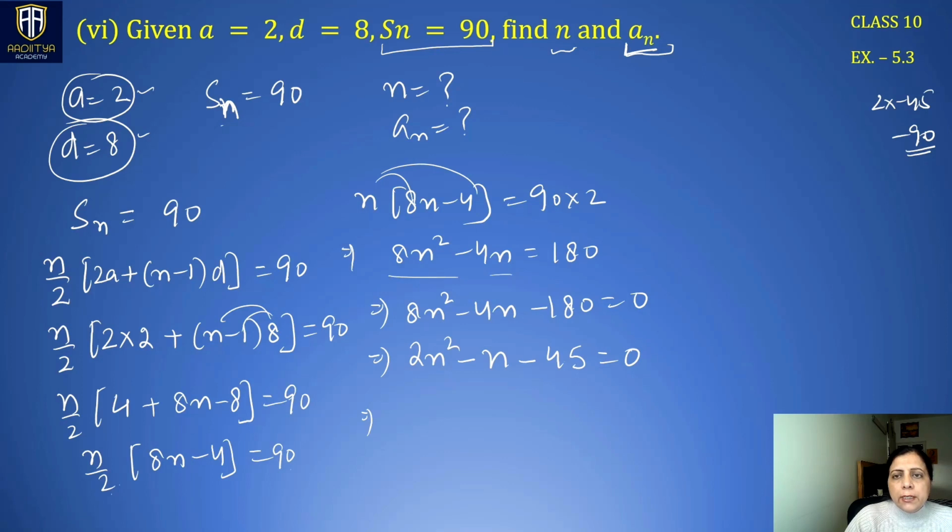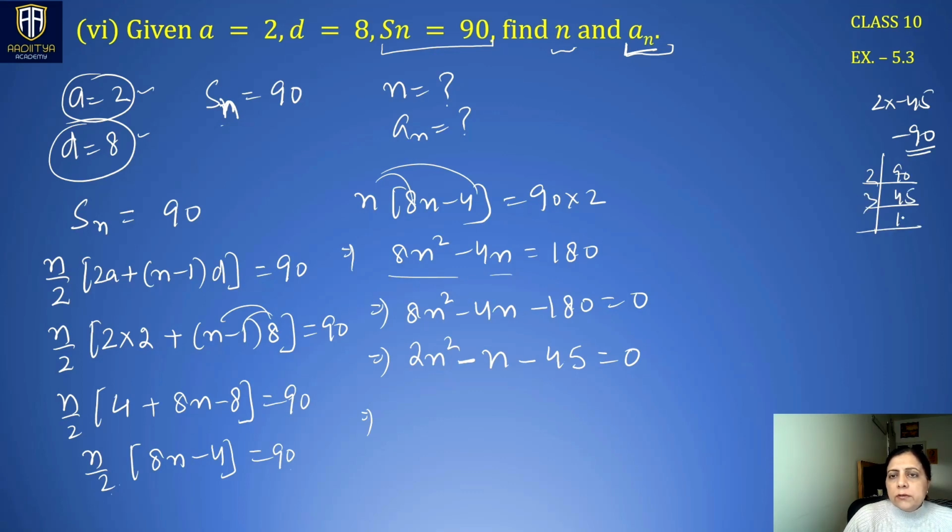Factors of 90 in which one is positive, one is negative. And since this is negative, the bigger one has to be negative. So look for the numbers whose product gives us minus 90 and whose sum gives us minus 1. So you can factorize 90.